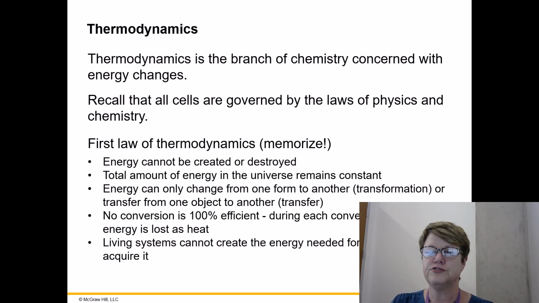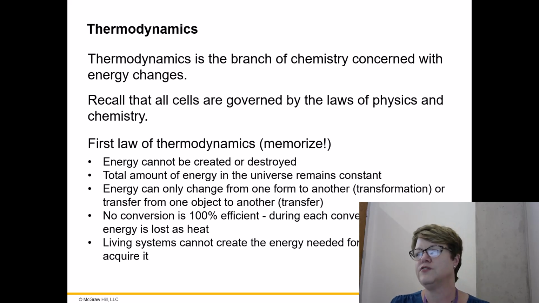No transfer or transformation of energy is ever 100% efficient, meaning some energy is lost as heat in every transfer and transformation. And heat, remember, is a wasted form. So a little bit of energy is, we say, lost. It goes to the universe. It's still there, but it becomes a wasted form. And finally, living systems cannot create the energy they need. They have to acquire it.